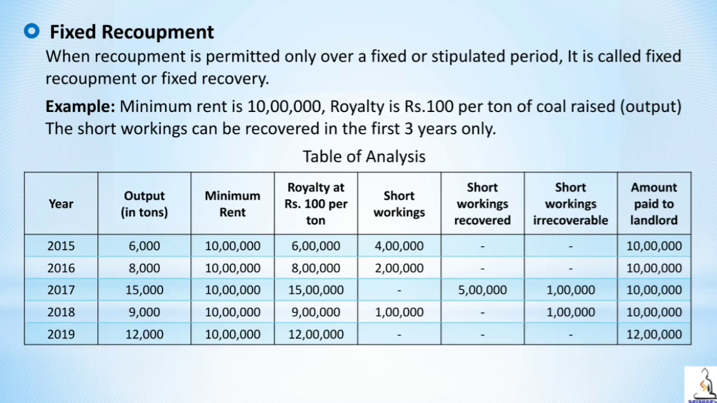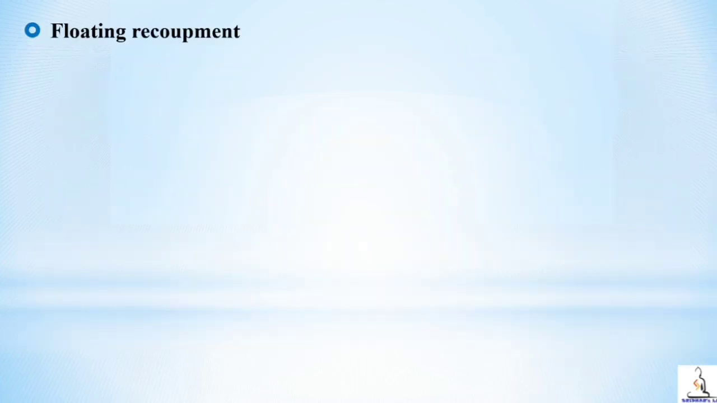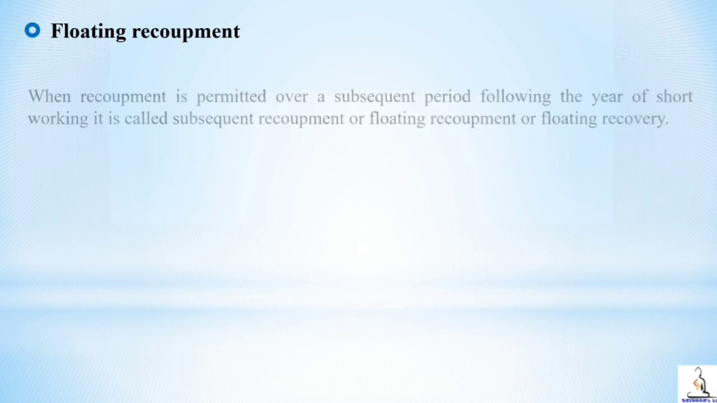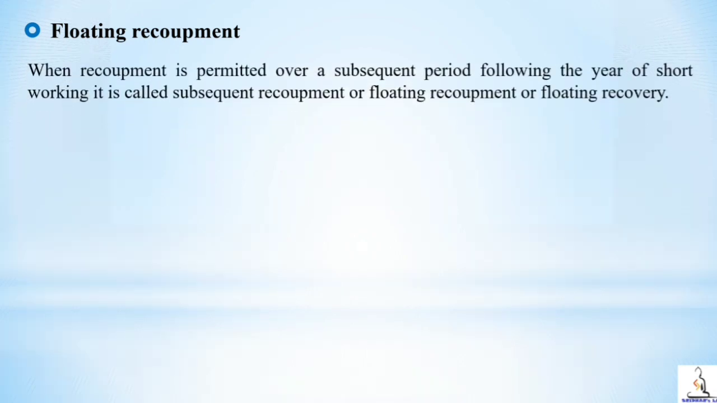In the next year 2019, the output is 12,000 units, minimum rent is 10 lakh, royalty is 12 lakh, and amount paid to landlord is 12 lakh. Meaning of floating recoupment. When recoupment is permitted over a subsequent period following the year of short working, it is called subsequent recoupment or floating recoupment or floating recovery.